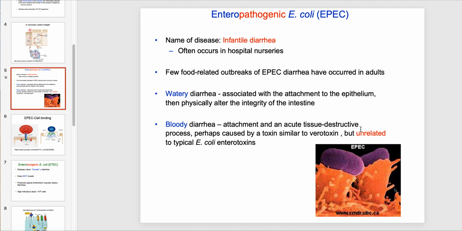You can also get a bloody diarrhea where attachment and an acute tissue destructive process can take place. It's probably mediated by some kind of toxin, but the research on that is not as well known.